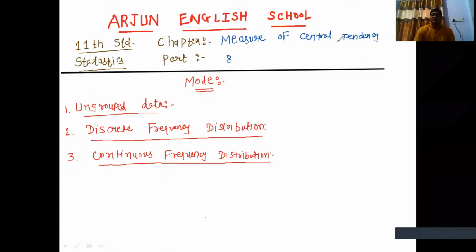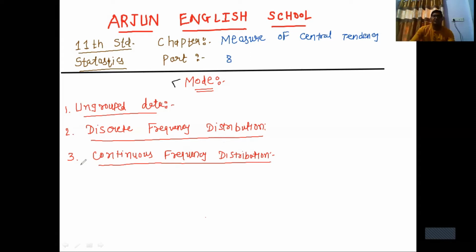Chapter is Measures of Central Tendency and Part 8. Earlier, we have already taken 7th class for this chapter. Now, we are going ahead with this chapter. In the last session, we partially completed the topic mode, in which we completed what is ungrouped data and what is discrete frequency distribution, and now we are going with continuous frequency distribution. I am revising the last session.